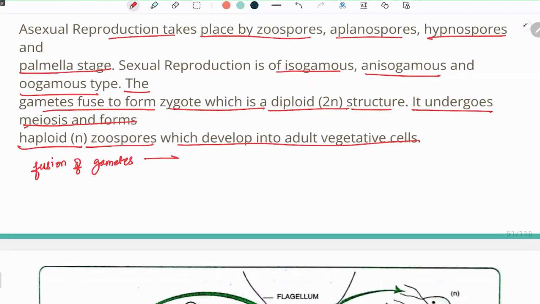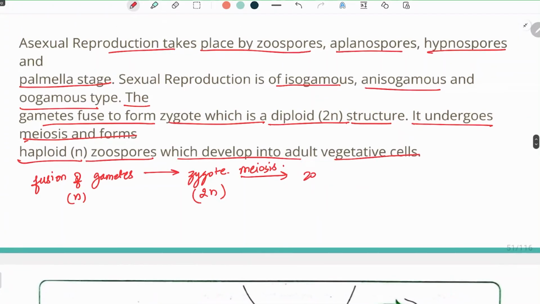It will lead to formation of zygote. These gametes are N and this zygote is 2N. Now this zygote will undergo meiosis and form haploid zoospores. Haploid zoospores will have N and this will develop into adult vegetative cell.